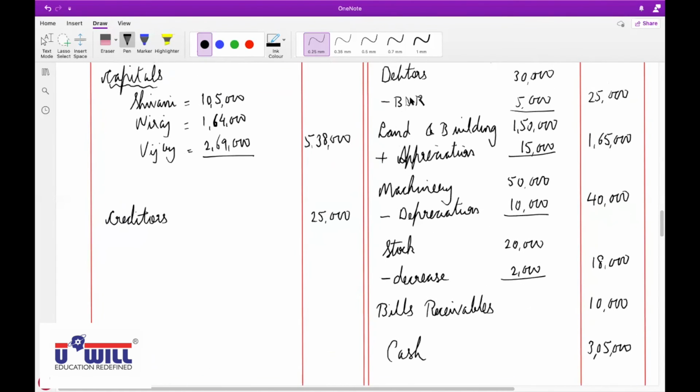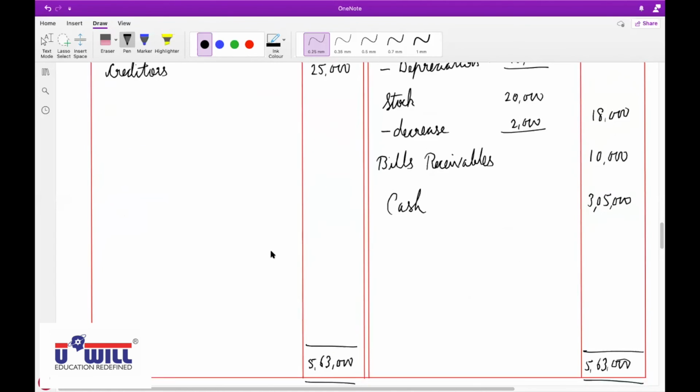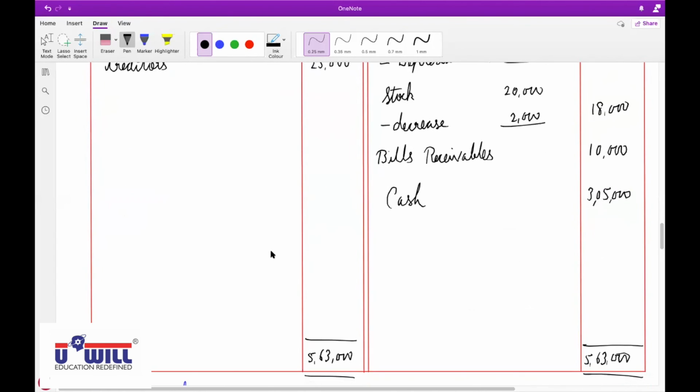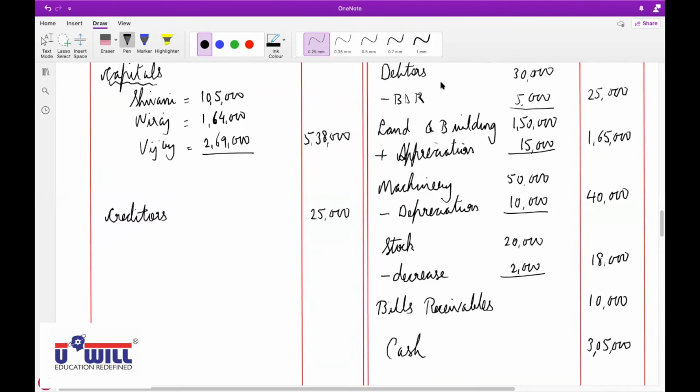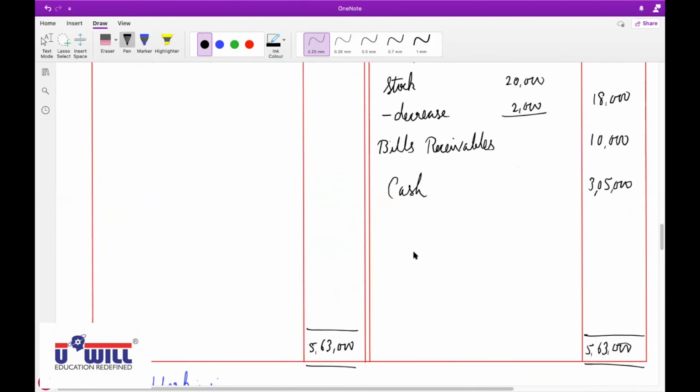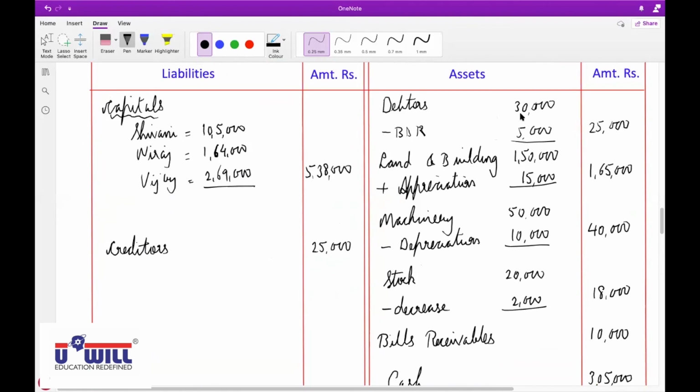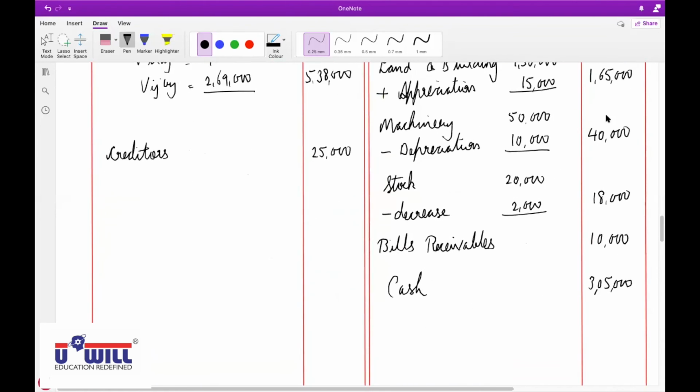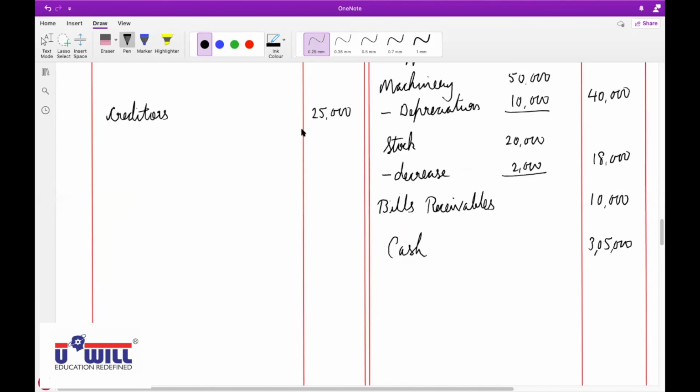They would have shown BDR, the reserve, on the liabilities side. Okay. If you recorded BDR on the liabilities side, you'll get a different total, but that's okay. BDR can either be recorded on the liabilities side or minus from debtors. Both the effects are correct. So our answer is also right and that answer is also right. If you record BDR against debtors, we have done minus 5,000. If you don't do that minus 5,000 and write it on the liabilities side, then the liabilities side total will increase by 5,000. And on the asset side also, debtors will become 30,000, so that total will also increase by 5,000.